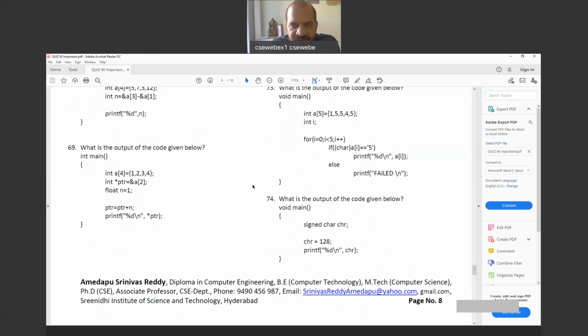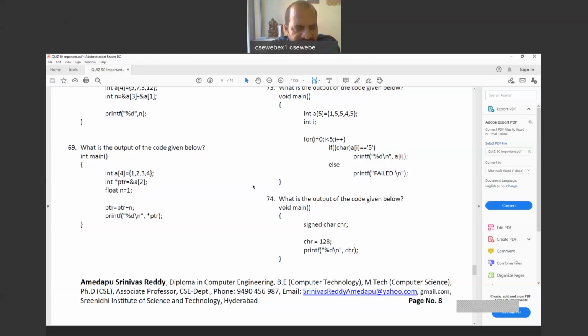Question number 69. Again, array A is initialized with 1, 2, 3, 4. A[0] is 1, A[1] is 2, A[2] is 3, A[3] is 4. Array is initialized. It's a data type. 4 by 2, 2 is the data type size. Right. Now, question number 69.